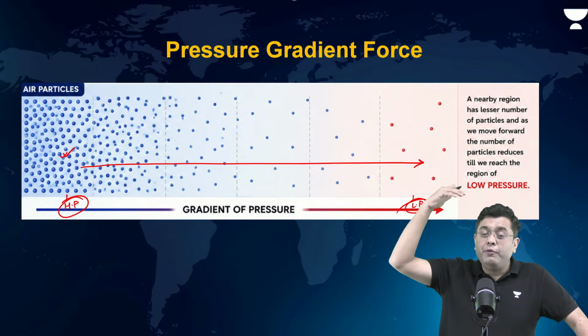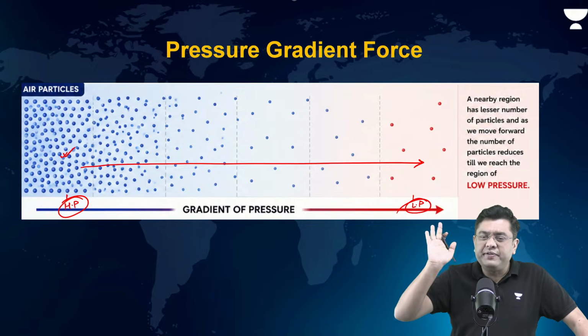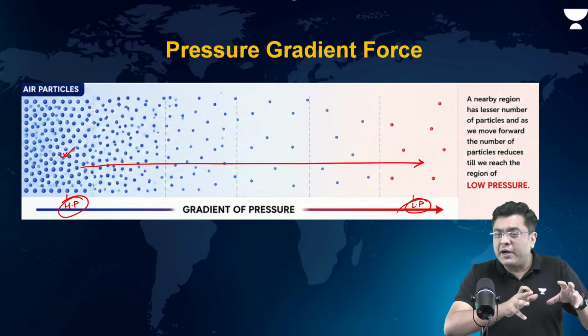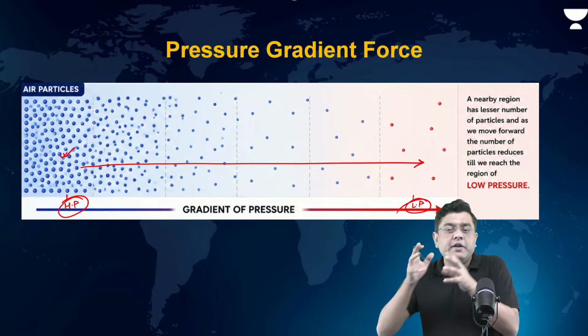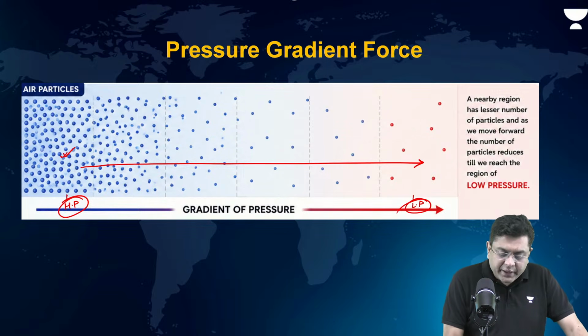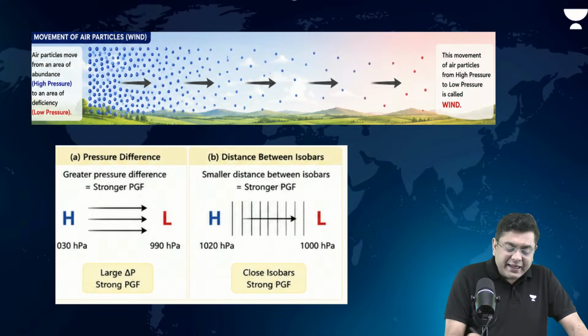Water moves from what? From a greater height to a lower height. It will never move from the same height. Similarly, the air particles also move from a region of surplus to a region of deficiency. This movement of particles is what we refer to as winds. So that is basically the case of wind movement.